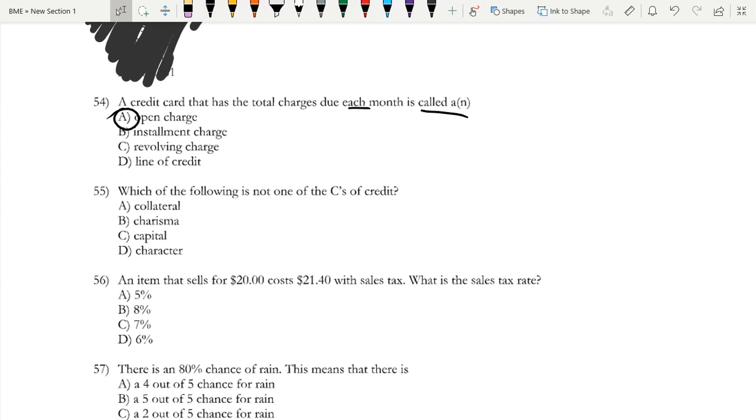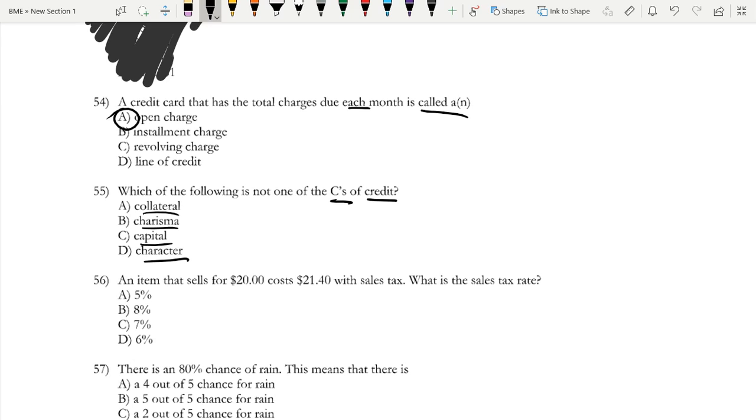Next one, question 55. Which of the following is not one of the C's of credit? Again, we have these on our Quizlet, which is linked on our website. If you want to take a look at our website, you can just navigate to our channel banner and press on that. Over here, we have collateral, charisma, capital, and character.